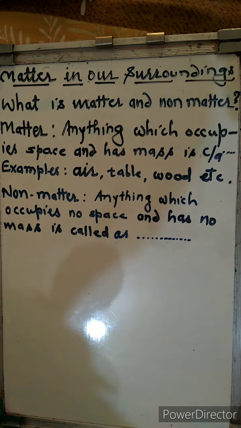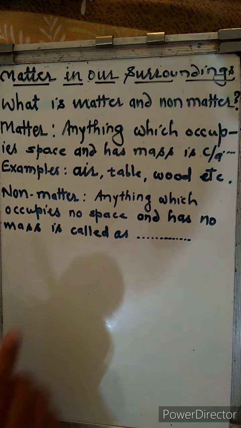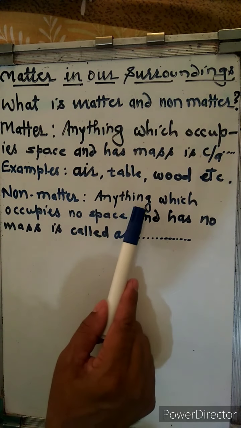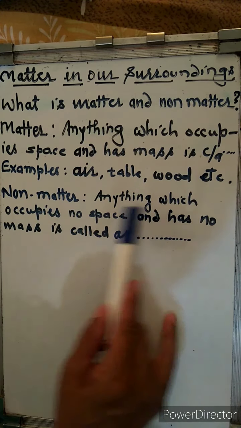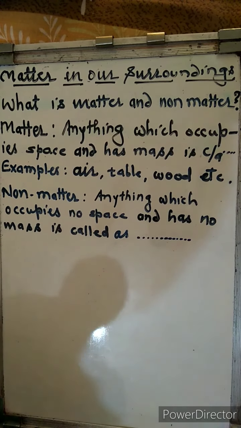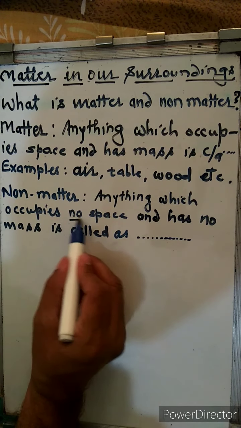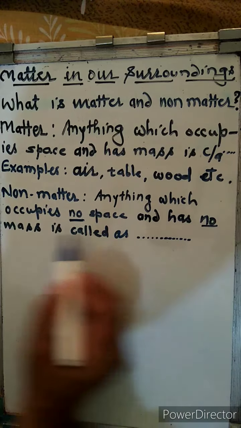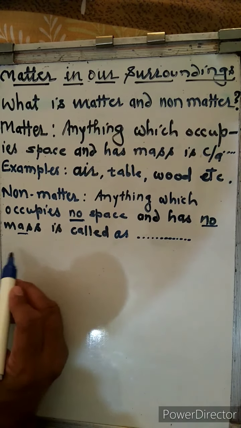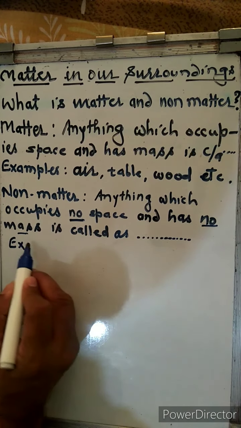Opposite to matter is non-matter. So what is non-matter? Look here. Opposite definition: anything which occupies no space and has no mass is called non-matter. This is important. What are the examples of non-matter?